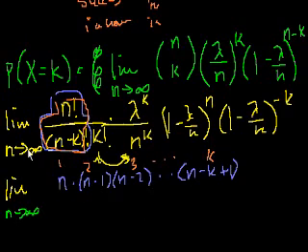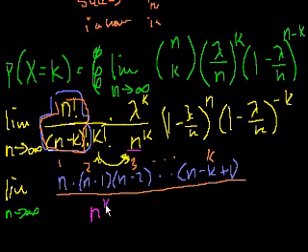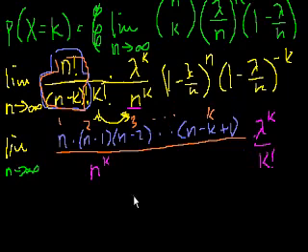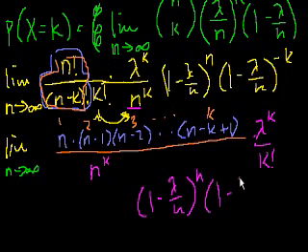We just rewrote that, and I said I would switch these two things around. So that's divided by n to the k times, I'm just switching these, lambda to the k over k factorial. And then what do we have here? I can just rewrite that, continuing the same line: (1 minus lambda over n) to the n times (1 minus lambda over n) to the minus k. Now we can take the limit.